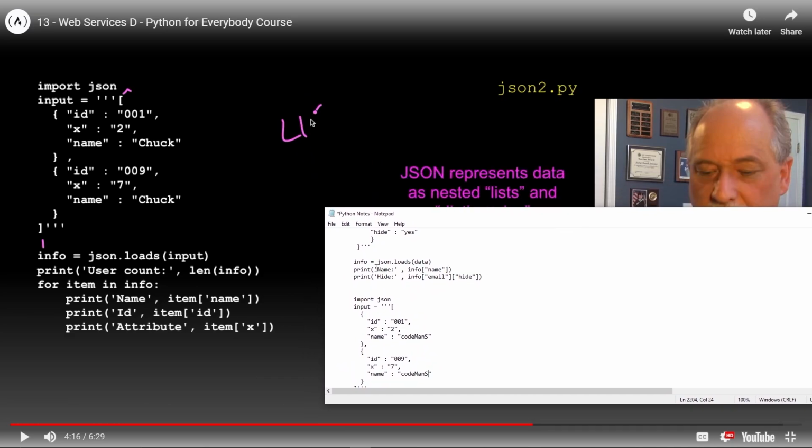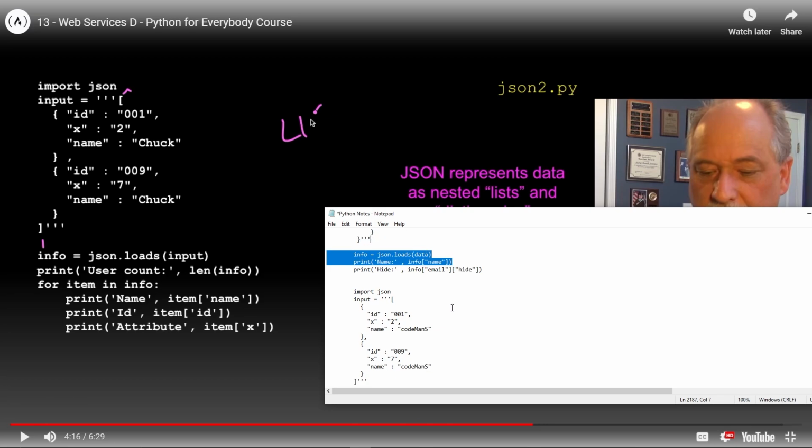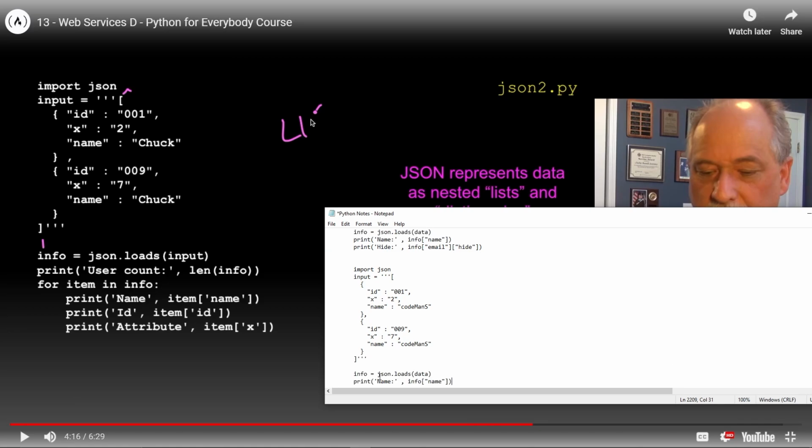All right, so we've got that, and now let's do this stuff. Looks like we can take this print line and this info, all the way up to this triple quote thing right here. Drop it off. And then json.loads(input). Let's change data to input. And then we've got user count instead of name. User count. And then we'll do len(info), so the length of info.